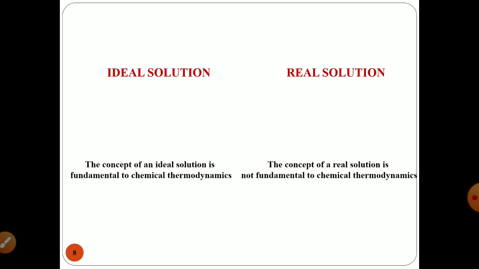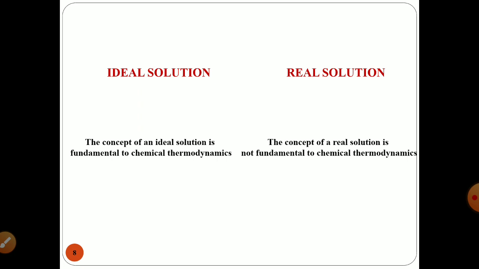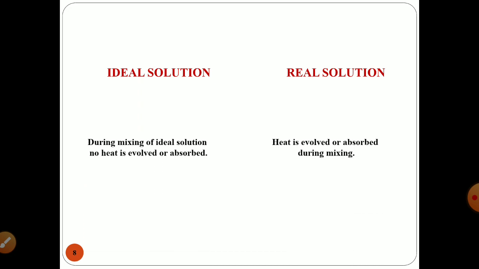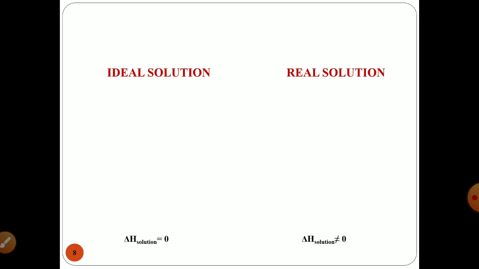The concept of an ideal solution is fundamental to chemical thermodynamics, but the concept of a real solution is not. As far as the fundamental aspect of chemical thermodynamics is concerned, in case of an ideal solution, heat is neither evolved nor absorbed, whereas in the case of a real solution, heat is evolved or absorbed, and it will have an impact on the heat of solution.